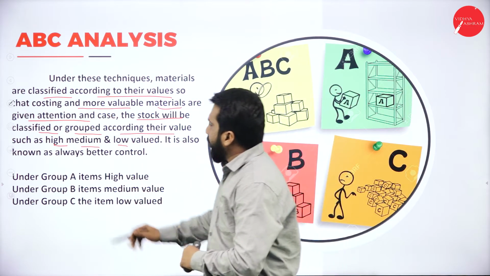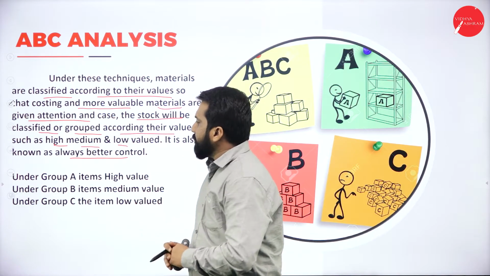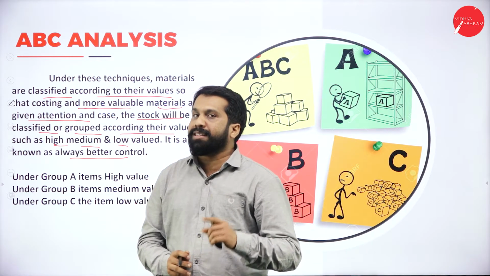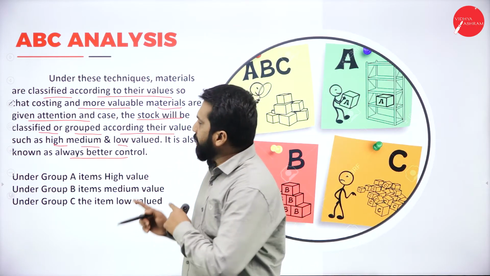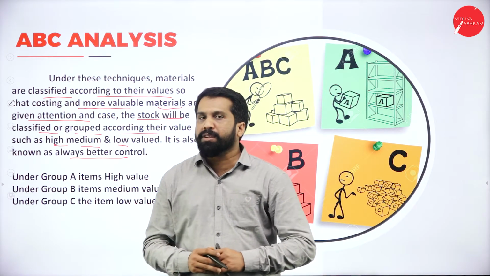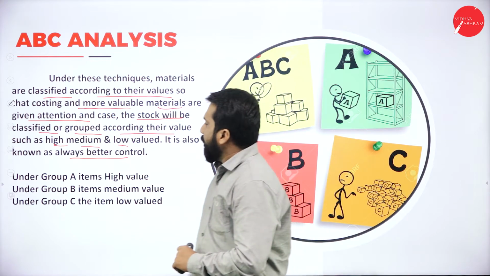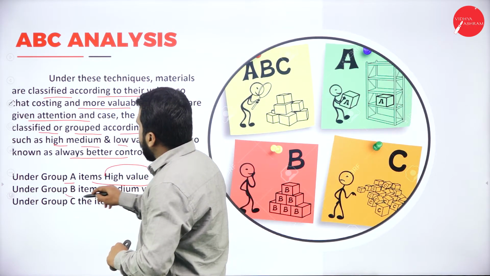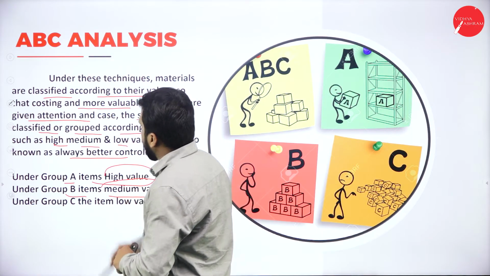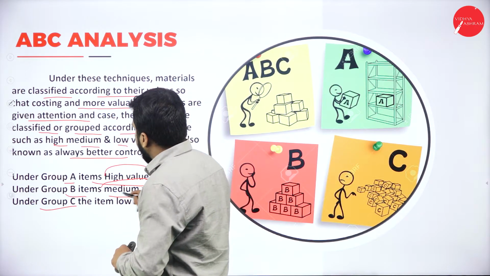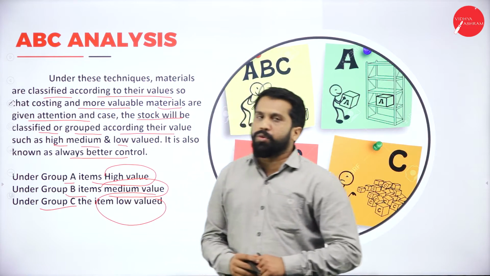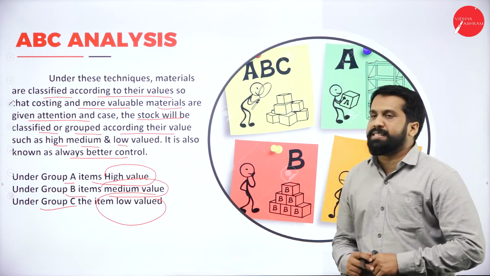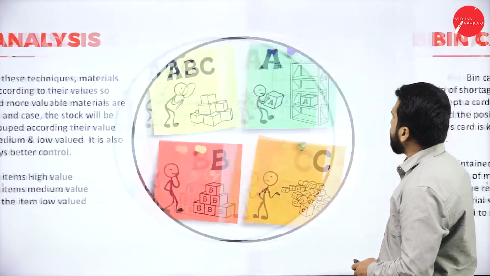It is also known as better control. Clear? Yes. So this is very important for your theory. You will not get any problems on this. You will get only the theory part. Now, under group A, items with high value. Under group B, items with medium value. Under group C, items with low value. Clear? Yes. This is only your ABC analysis.